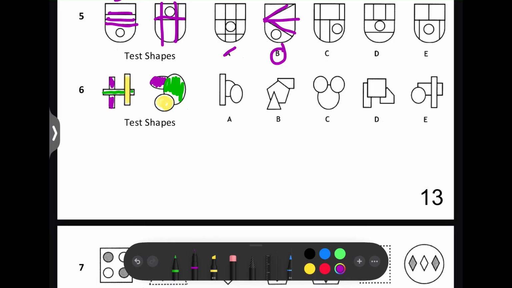So the answer here has got to be B, because we've got this one at the back, this one in front of that, and then this one in front of that. All the rest, you've got 2 of them in the same place, like 2 in front of one. So these 2 are both on the same level in front of the back one. So these two are in the same level, and so are these 2. So it's none of those.